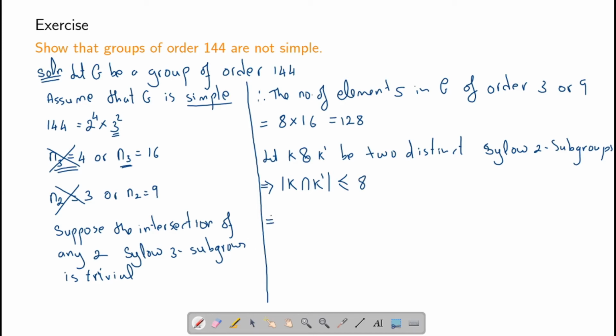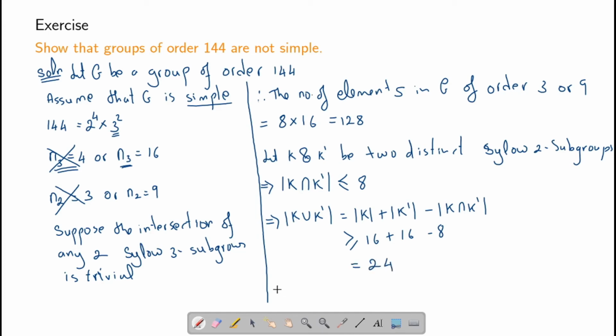This tells me that the number of elements in the union of K and K prime, which is the number of elements in K plus the number of elements in K prime minus the number of elements in the intersection, would be greater than or equal to 16 plus 16 minus 8, which is 24.